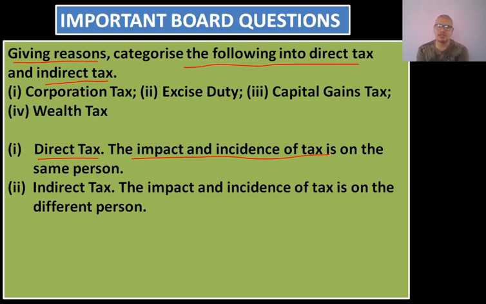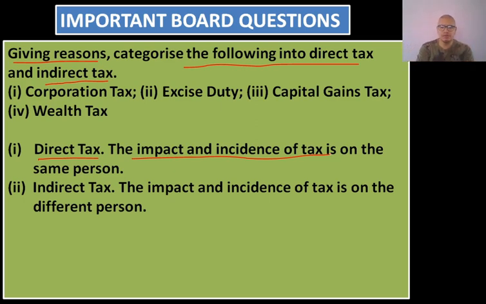Here, the person who has initially imported the product may pay the tax directly to the government, but he can easily shift the burden of that tax to the consumer through different supply chains. That burden of tax can be transferred to the consumer ultimately. That is the reason why the impact and incidence of tax is on a different person.